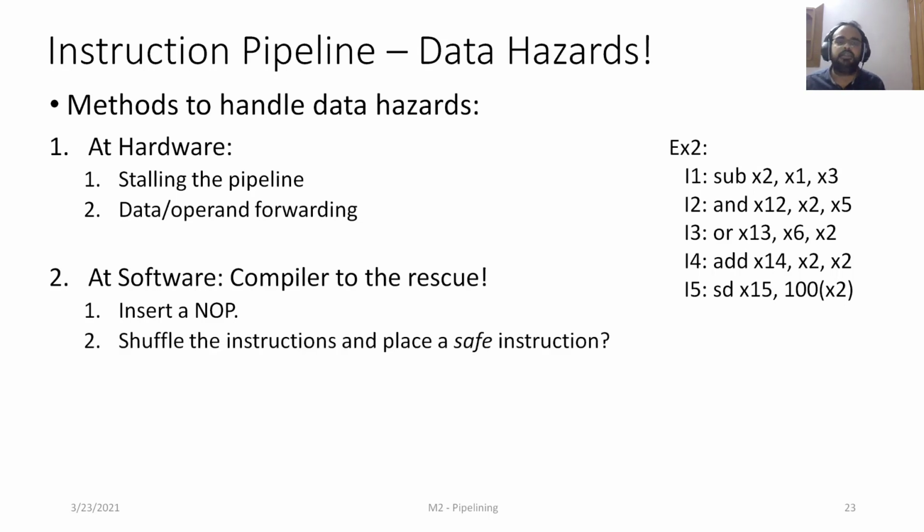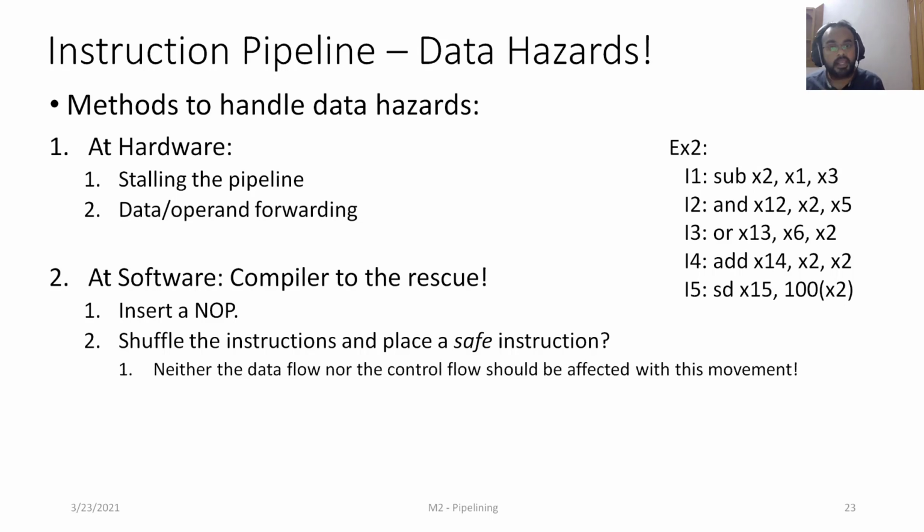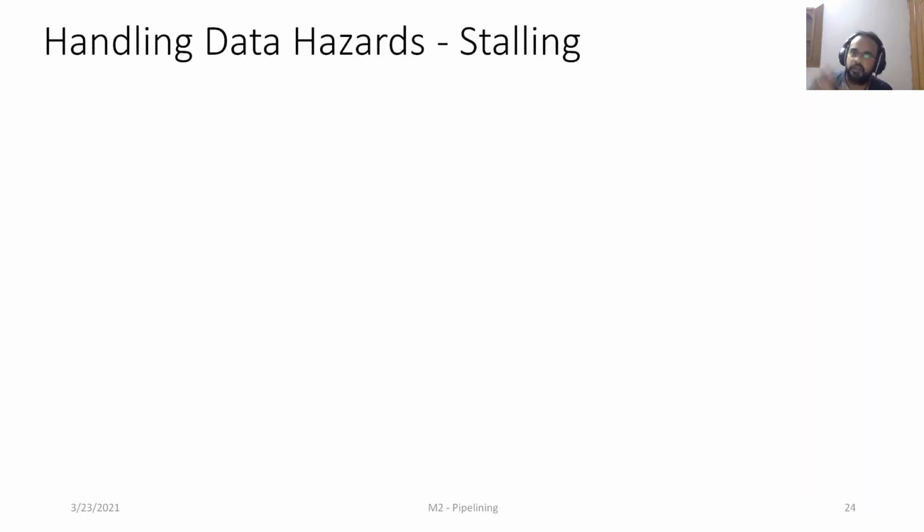The other method is to shuffle or reorder the instructions and try to look for some safe instruction and place it in between the two dependent instructions. But care needs to be taken in the sense that the data flow among the instructions and even the control flow among the instructions should not get affected. I'm going to touch upon this later. We'll start looking at the hardware optimizations first. Okay, the very first one is stalling.